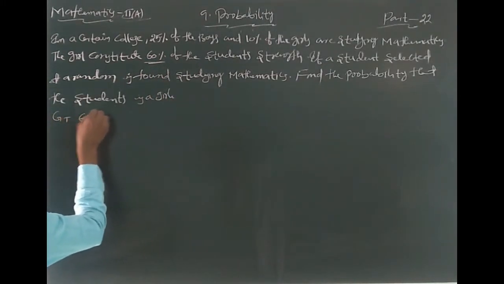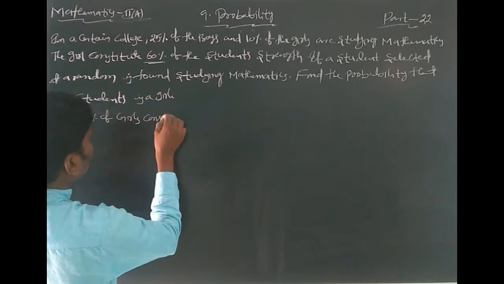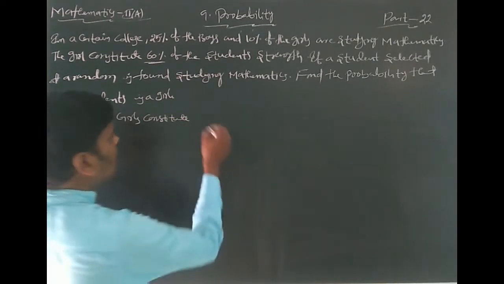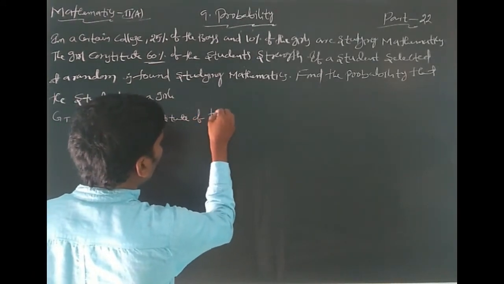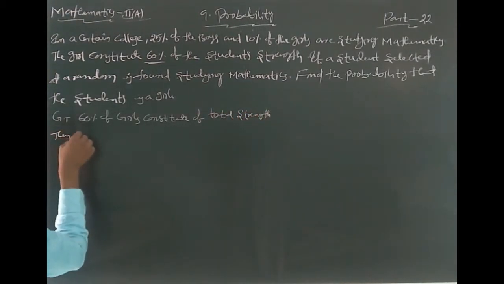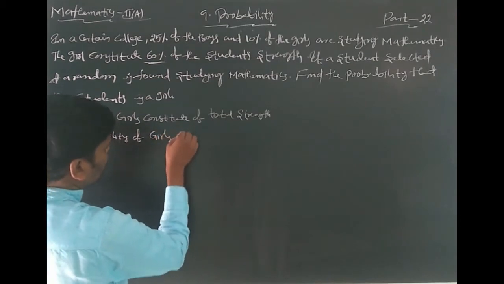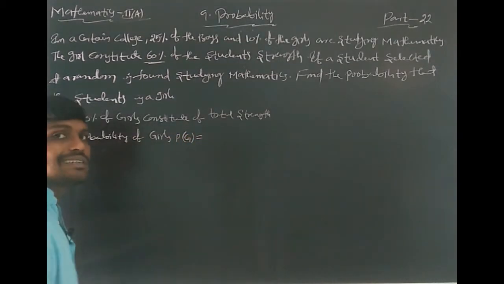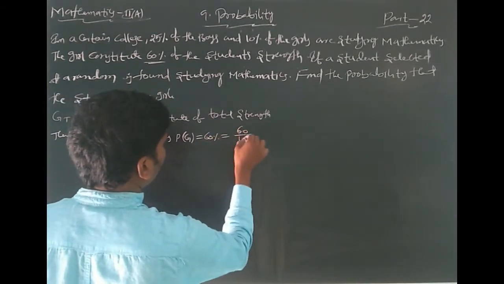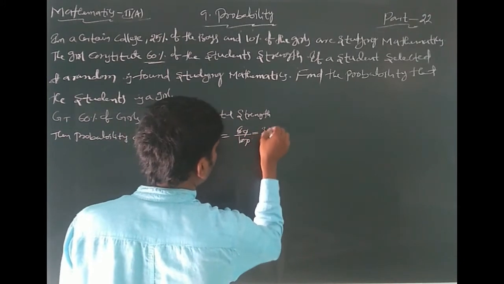Given that 60% of the total strength are girls. Then the probability of girls, P of G, equals 60%, which you can write as 60 by 100. Two 3s are 6, two 5s are 10, so 3 by 5.